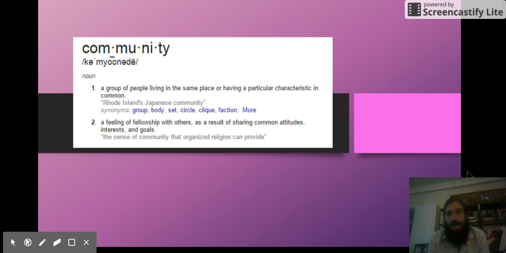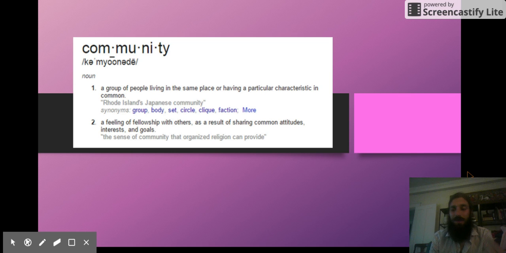Now, here at RCAA, we have some characteristics in common. We work hard to achieve our goals. We show teamwork and respect to each other. We show grit when we're faced with challenges. These are characteristics we hold in common. Now, we're also going to be talking about that other definition, a group of people living in the same place. That's really what we're going to be talking about today.